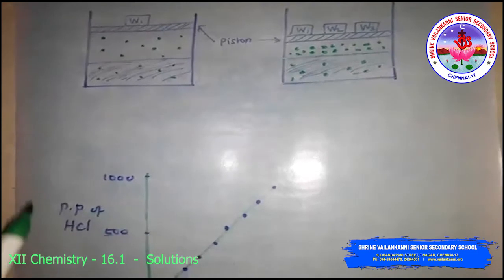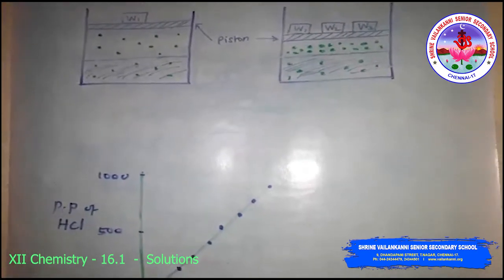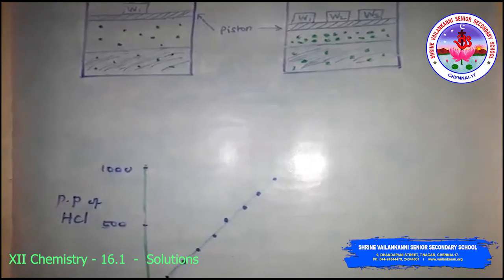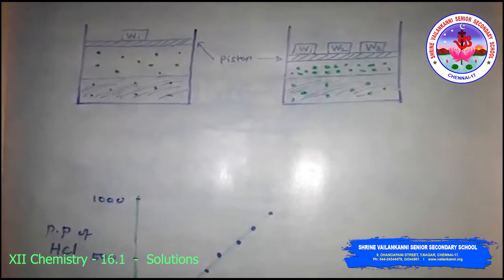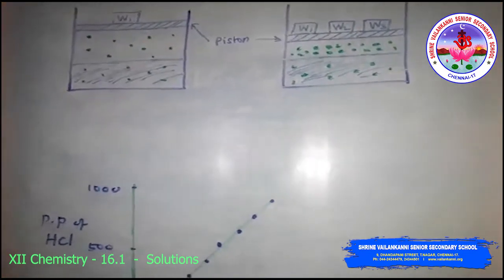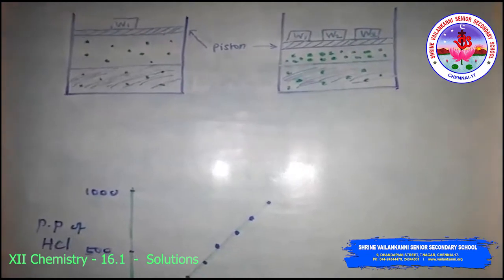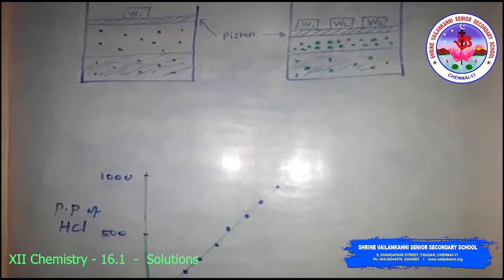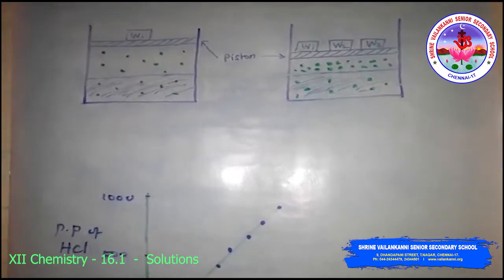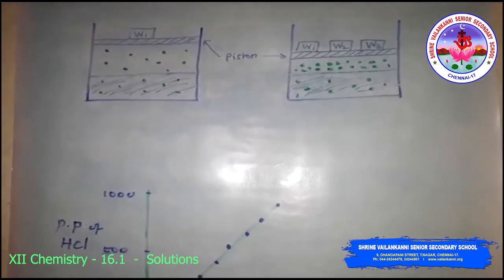Mainly, Henry was the first to give the quantitative relation between the pressure and the solubility of a gas in a solvent, which is called Henry's law. See, the Henry's law: the solubility of a gas in a liquid is directly proportional to the partial pressure of the gas present above the surface of liquid or solution. Okay, that is the Henry's law statement.